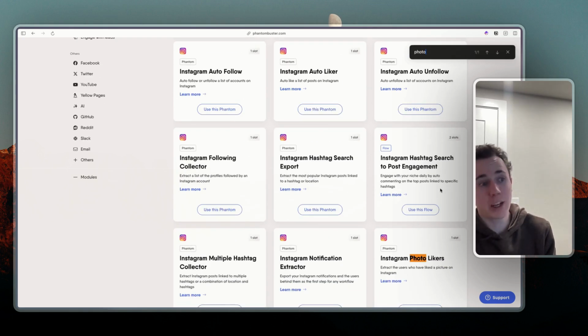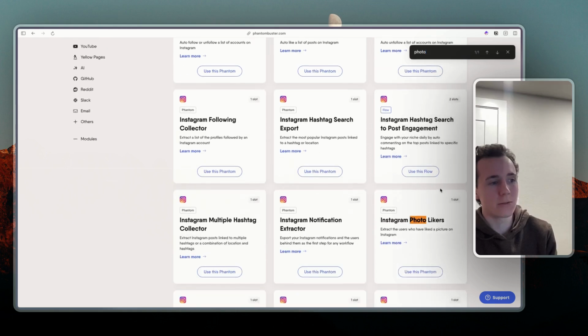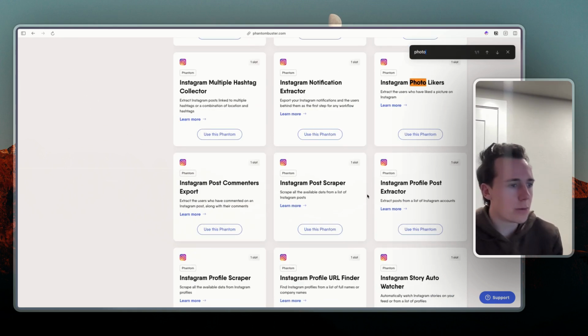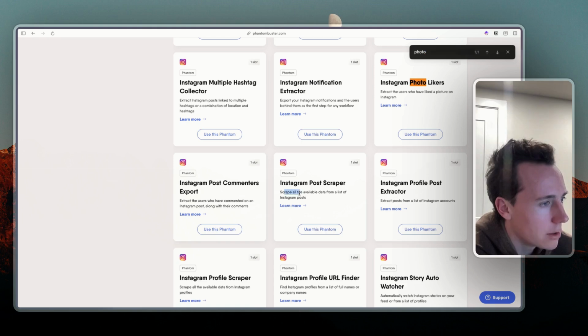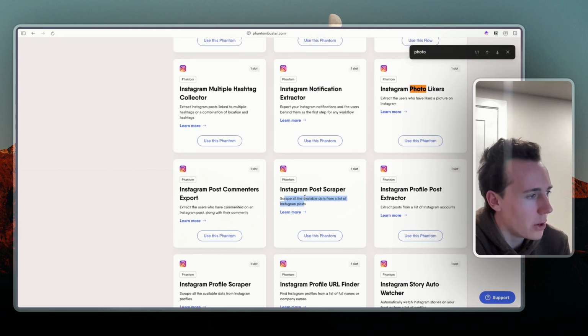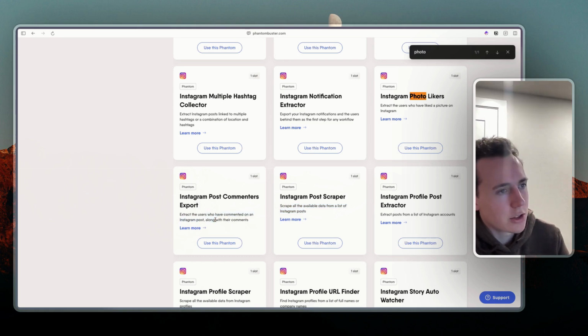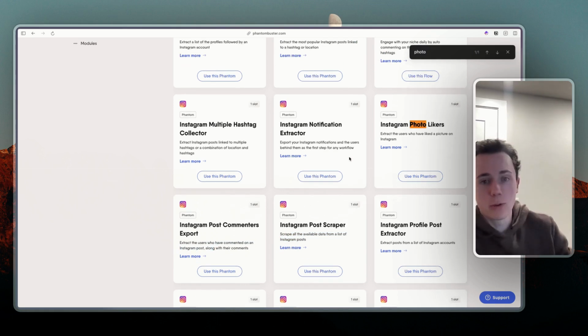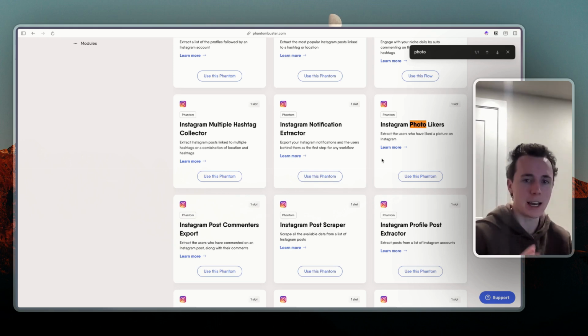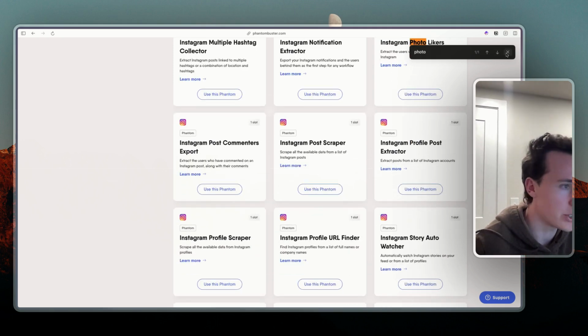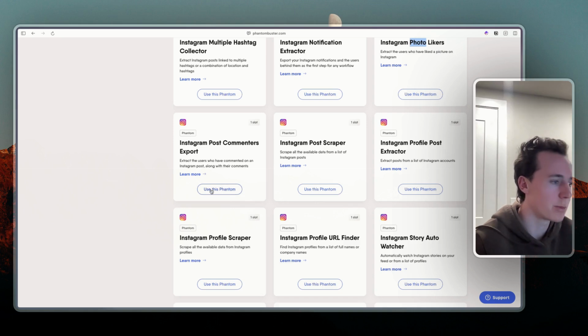There's a couple different ways. We could actually extract a lot of information from the profile itself. We could say all available data from an Instagram post, or post commenters, the users who have commented on a post along with their comments. I'm going to show you different ways to do this, and this will give us different types of information which we can then use to customize cold outreach. So let's start with the commenters export.